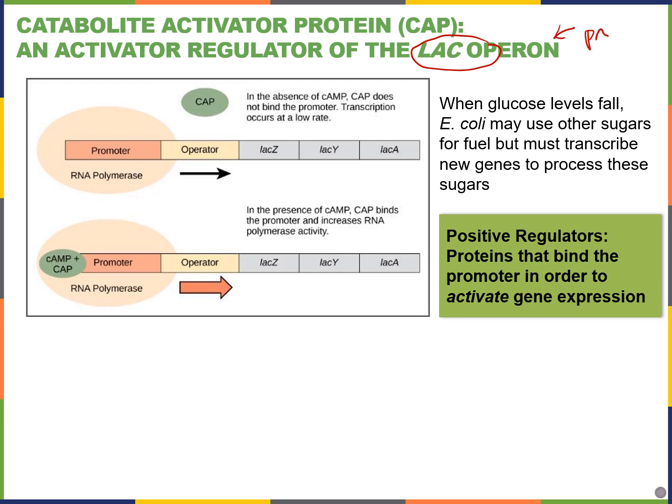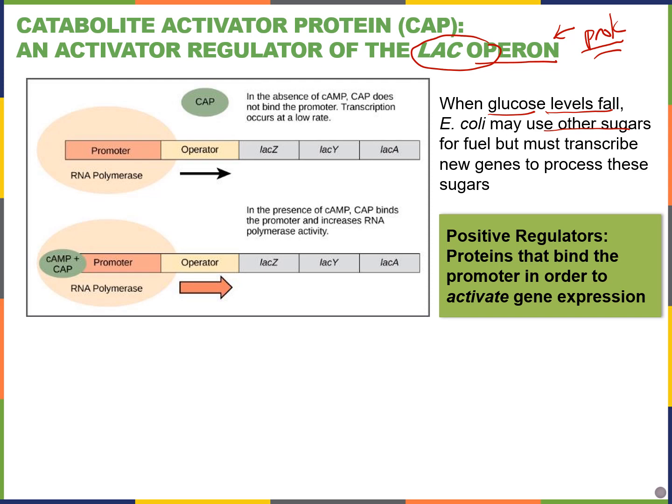Again, we're still looking at prokaryotes because, remember, their messenger RNA has multiple genes and they are organized into these structures called operons. And we're going to look at the lactose operon in bacteria like E. coli. It turns out that most cells prefer glucose. Glucose is their main energy source. But when you have little or no glucose, when their levels fall, E. coli and other bacteria have the ability to use other sugars. They can metabolize other sugars such as lactose for energy, but they need different types of enzymes to break down